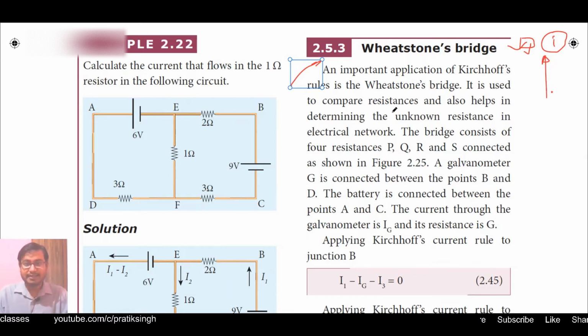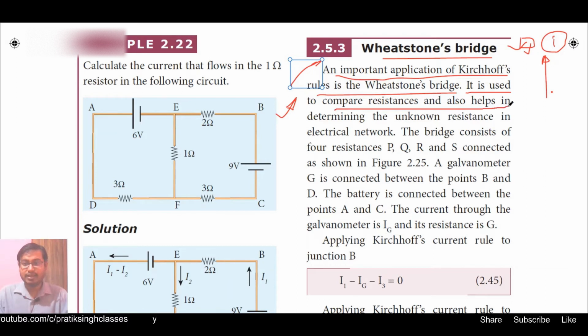So let us start the class today, that is Wheatstone bridge. An important application of Kirchhoff's rule is the Wheatstone bridge. Wheatstone bridge is actually the proof of both of Kirchhoff's laws, and we will see how it happens here. It is used to compare resistances and also helps in determining the unknown resistance in an electrical network.